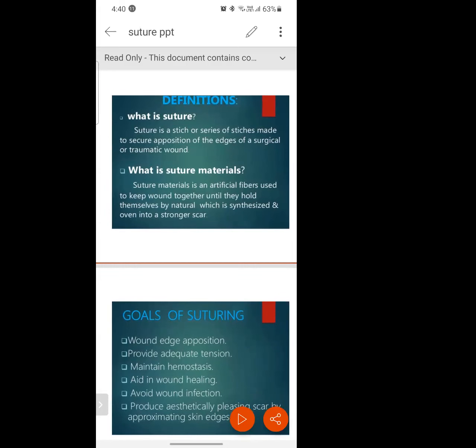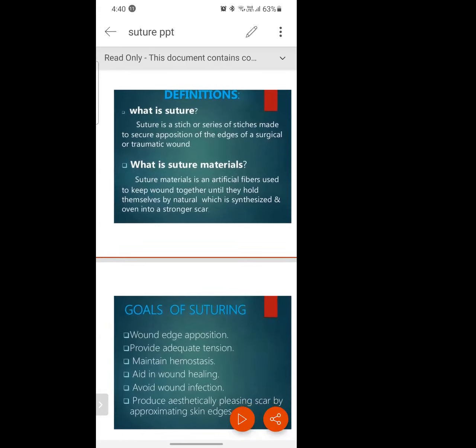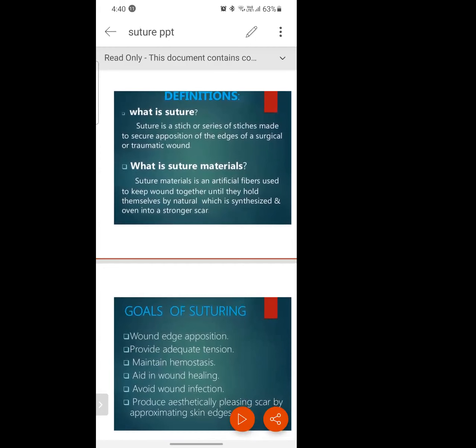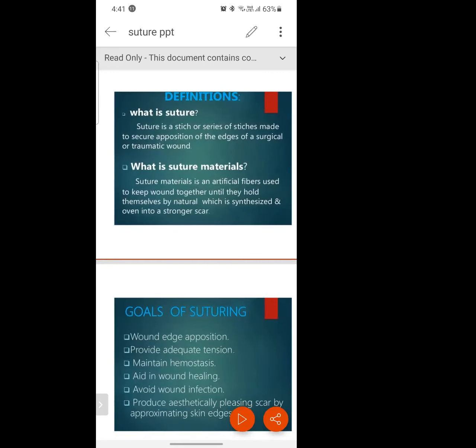The suture materials are artificial fibers, made from natural ones that are synthesized. Sometimes the scars remain. Scars means marks. Sometimes the suture marks stay back, and that depends upon the material we use.